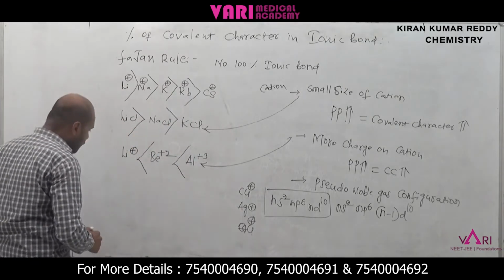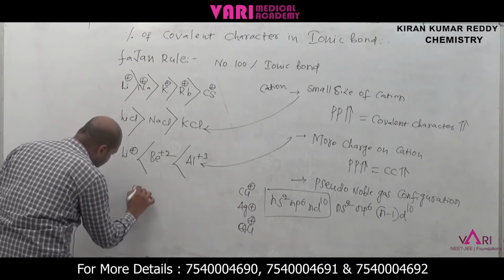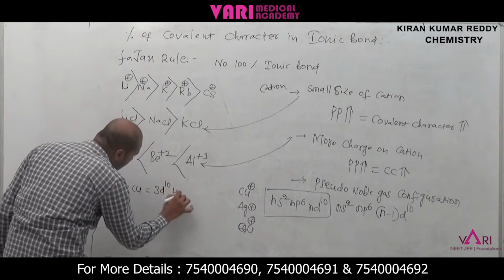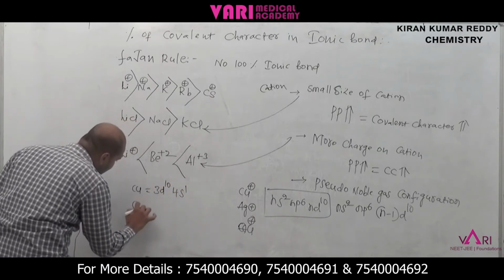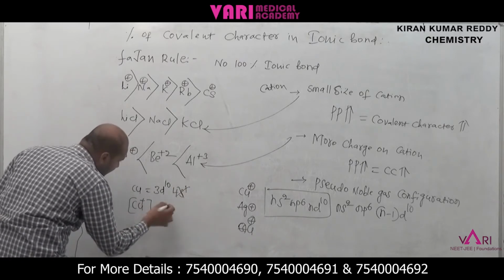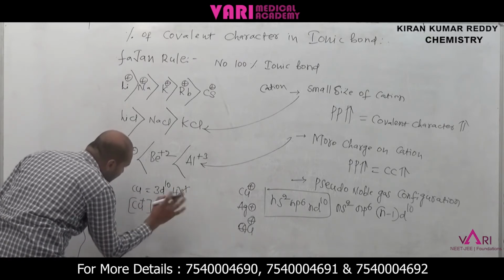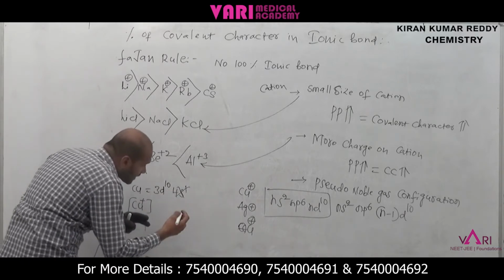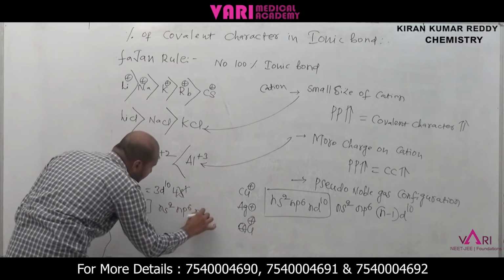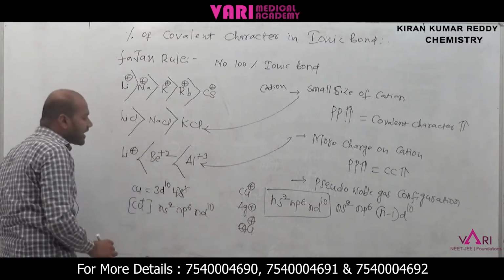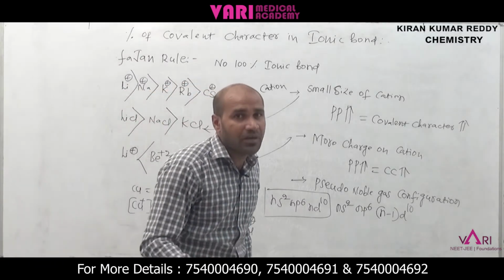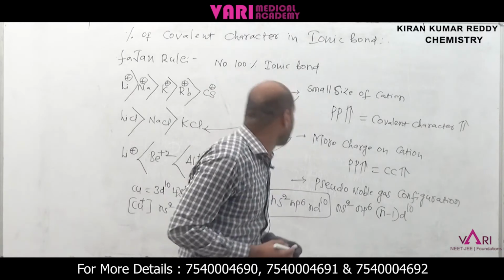If you take pseudo noble gas configuration, take copper. What is the electronic configuration? 3d10, 4s1. If you take copper plus, this one is cancelled. Now what is the electronic configuration? ns2, np6, nd10. This is the pseudo noble gas configuration, and such cations have more polarizing power, more covalent character.